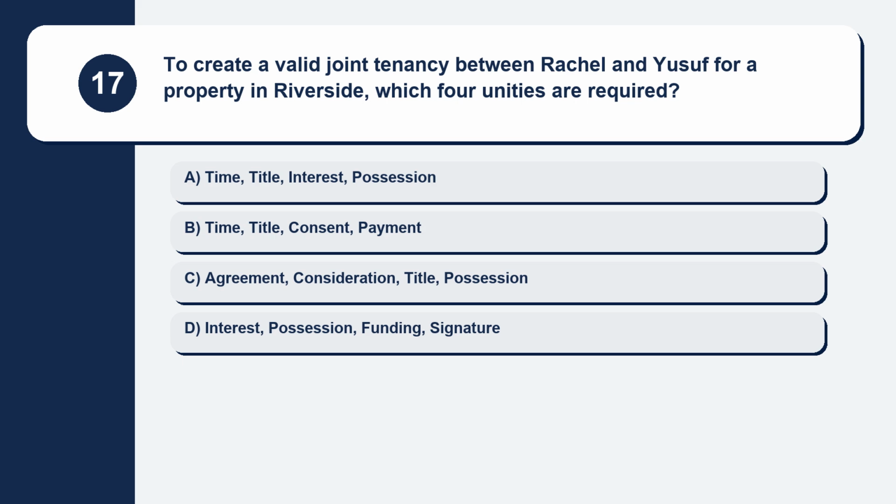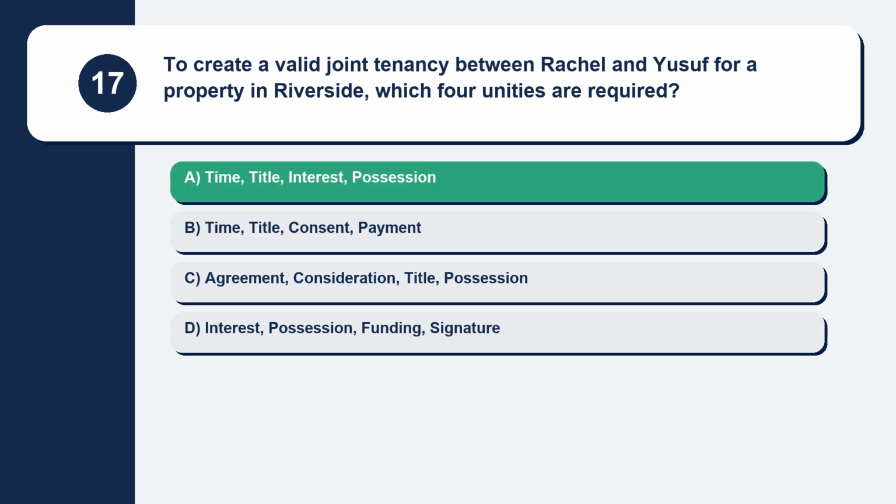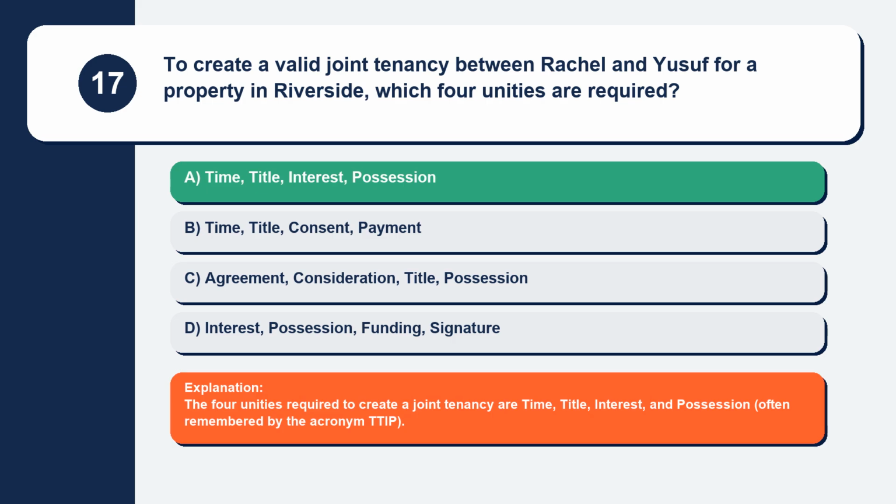Question 17. To create a valid joint tenancy between Rachel and Yusuf for a property in Riverside, which 4 unities are required? Here are your options. Option A, time, title, interest, possession. Option B, time, title, consent, payment. Option C, agreement, consideration, title, possession. Option D, interest, possession, funding, signature. The correct answer is option A. Time, title, interest, possession. Explanation. The four unities required to create a joint tenancy are time, title, interest, and possession, often remembered by the acronym TTIP.